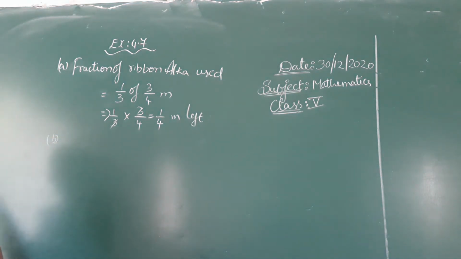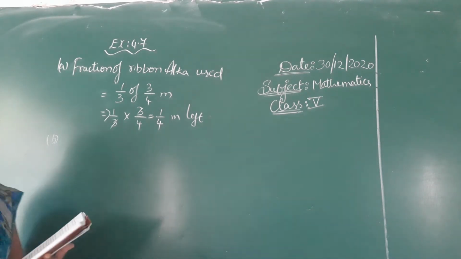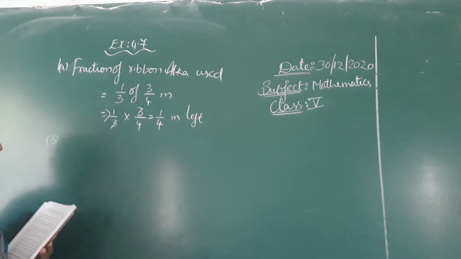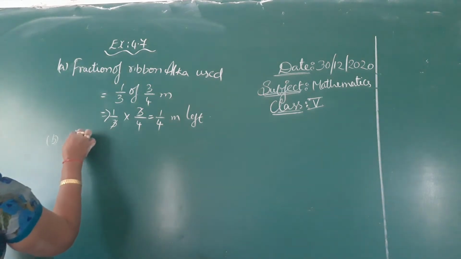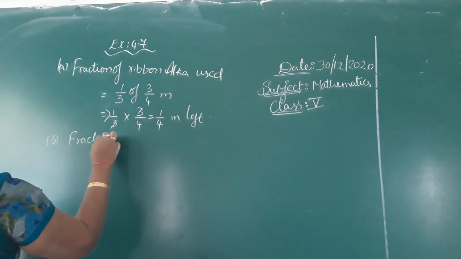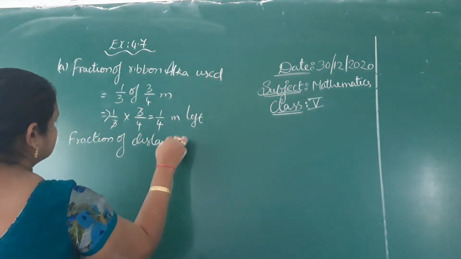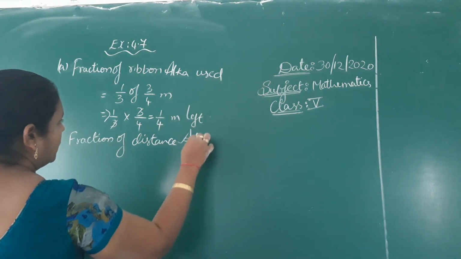Next. Alka's friend's house is 200 meters away. She walks 2/5 of the distance to pick up a friend. How far did she walk? That means the fraction of distance Alka walked.